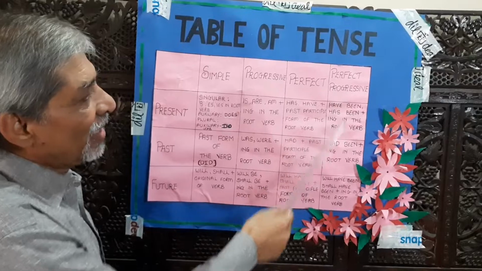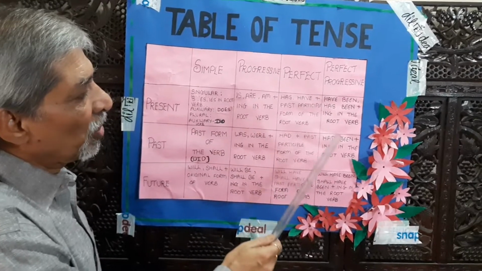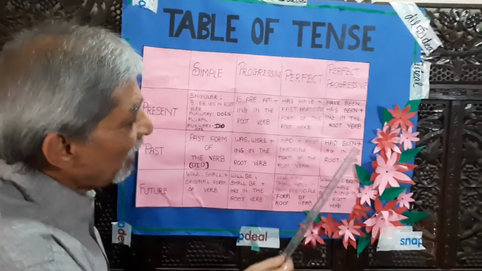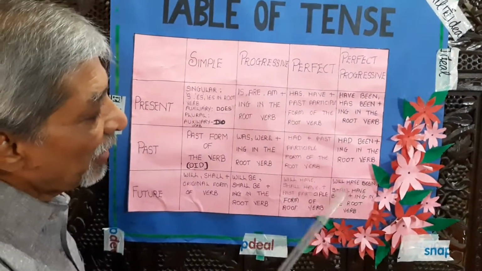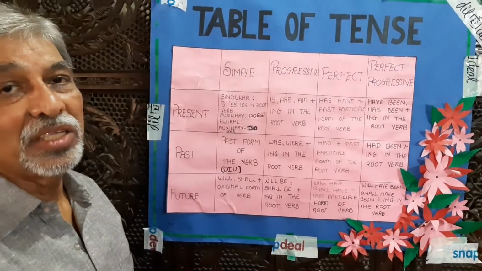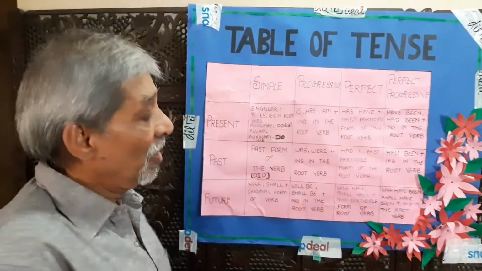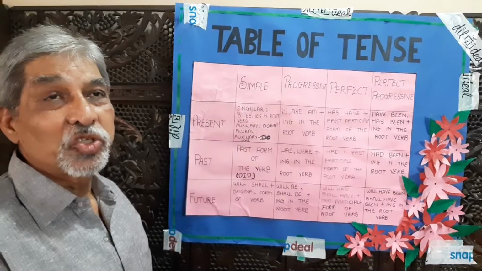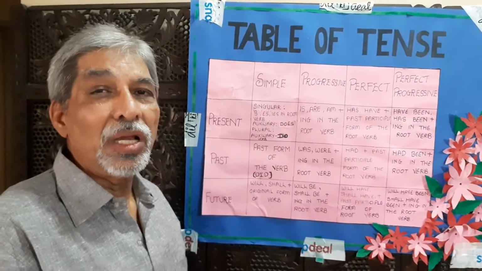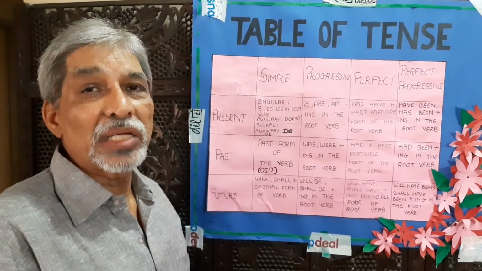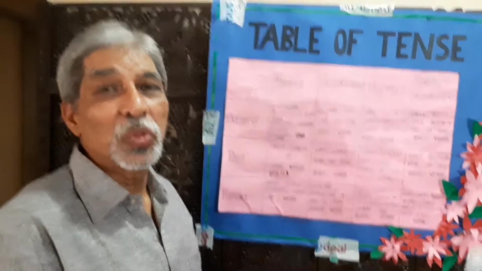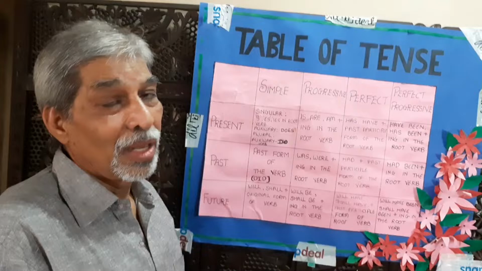The last part of this is future perfect progressive. It is exactly like present perfect progressive, past perfect progressive. Will have been, shall have been plus ing in the root verb. Will have been. The children will have been appearing for the examination in the last few months.